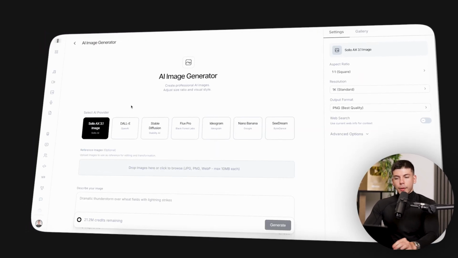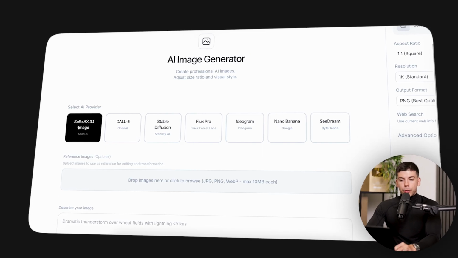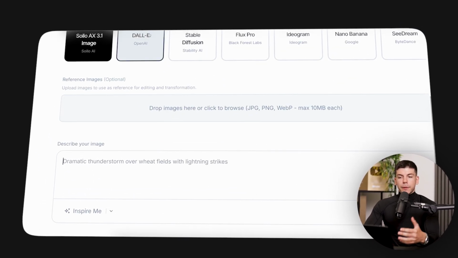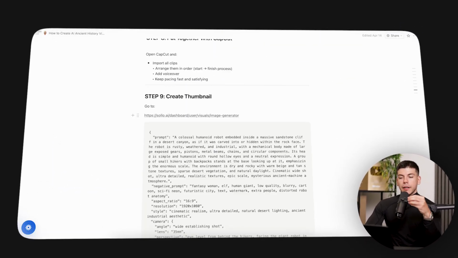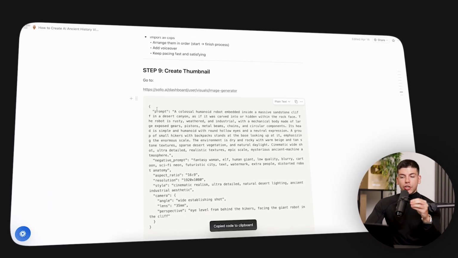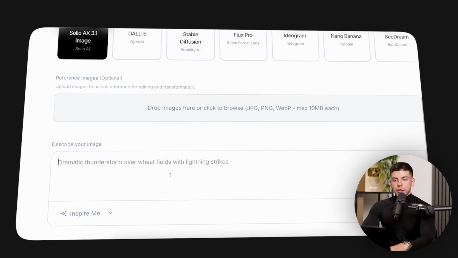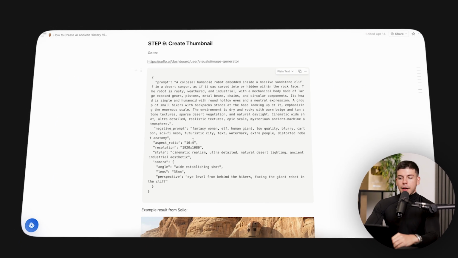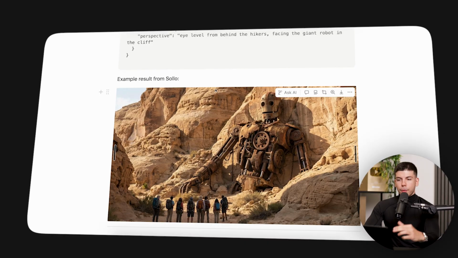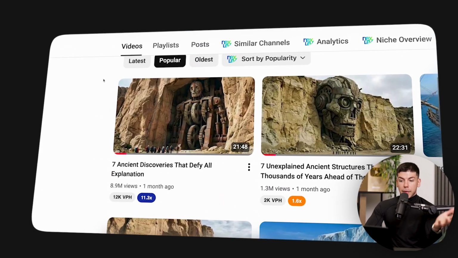Next up, we can also create thumbnails inside of Solo. There are new models being added, but the best one so far is Solo AX 3.1. You can just go here, you can describe the thumbnail you want. So for example, what I've done is I asked Solo AI Assistant to give me the JSON prompt of the thumbnail that performed well for them, and then I just pasted a JSON prompt, click generate, and then I got this result that I can use for my thumbnail. And if we go back to this YouTube channel, you can see this one got them 9 million views essentially in 1 month.